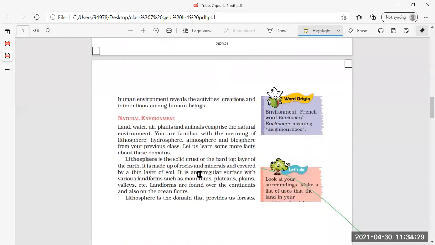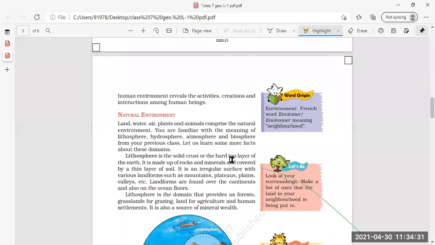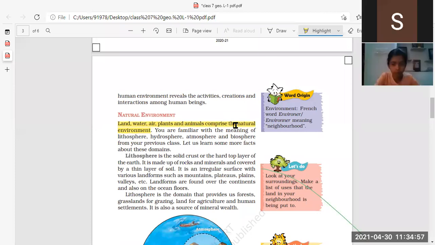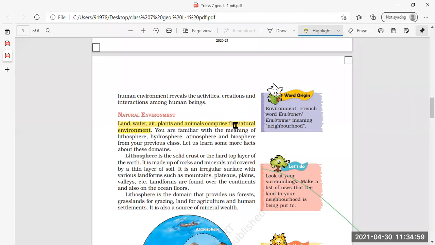Now coming to the natural environment. Land, water, air, plants, and animals comprise the natural environment. What all consists of natural environment? Natural environment means the land on which you are living, the water which is present on earth, the air you breathe, plants and animals which are around you. All are present in nature. That is why they are considered as natural environment.